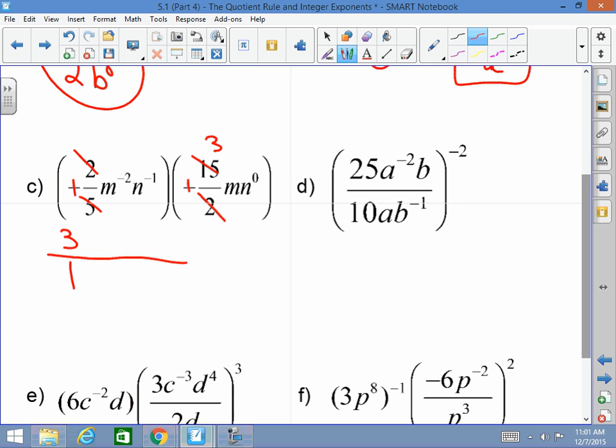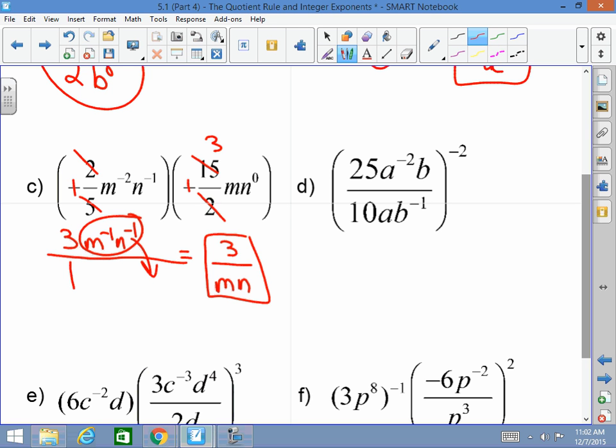M to the negative 2 times m is m to the negative 1. N as in Nancy to the negative 1 times n to the 0 is n to the negative 1. I cannot have these negative 1 exponents, so this equals 3 over m n, positive. Why positive? Because I brought them down. And when I go from numerator to denominator or denominator to numerator, I change the sign of the exponent.